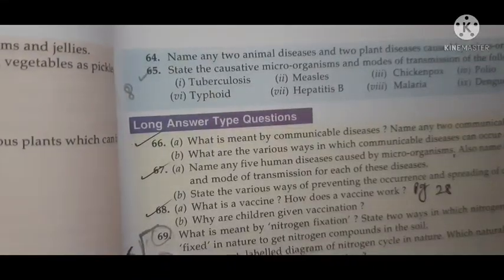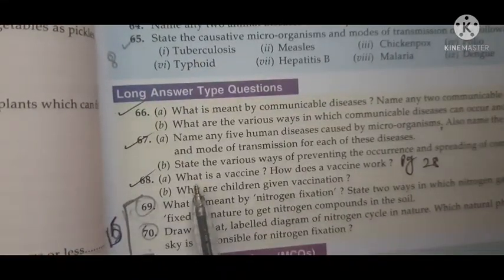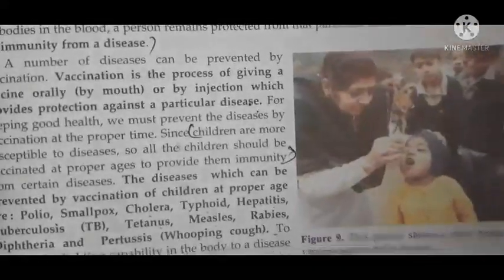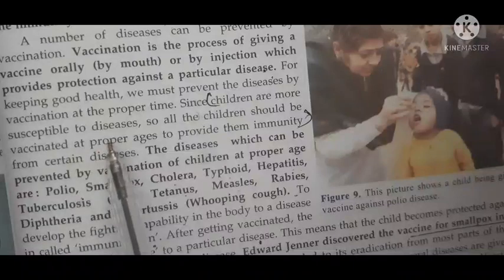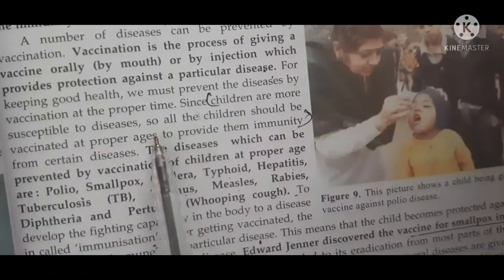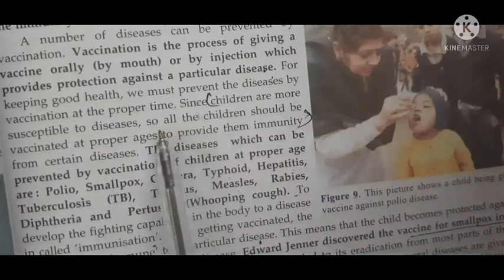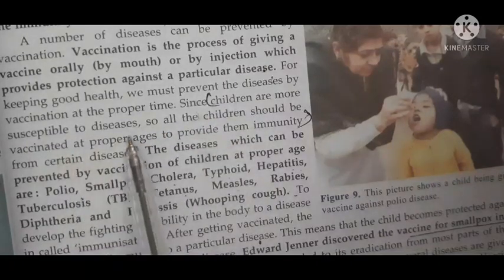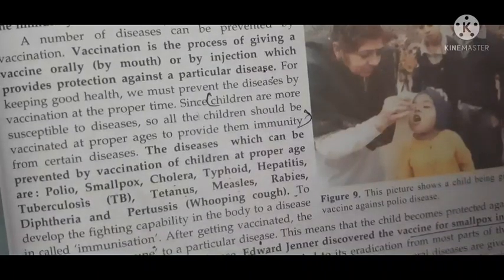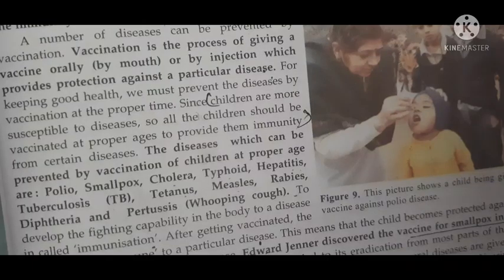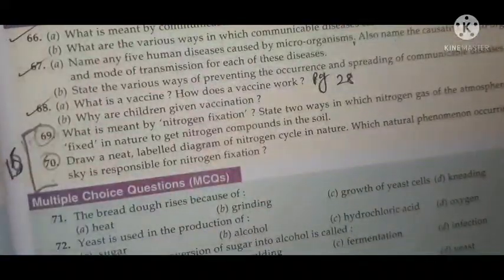Question number 68b part. Why are children given vaccination? Open page number 29. See here, children are more susceptible to diseases. So you write children are more susceptible to diseases. So all the children should be vaccinated at proper age to provide them immunity from certain diseases. Okay, so you can write this answer.